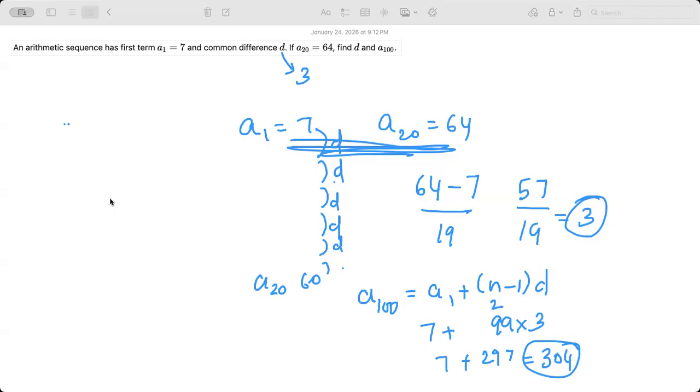So I did 64 minus 7, and then divided that by 19, so I got 3. Then I did 100 minus 20, which is 80.